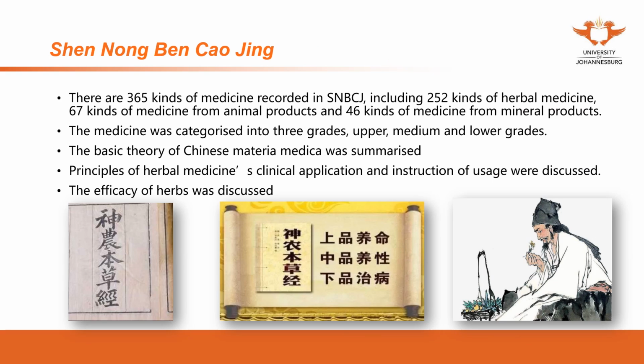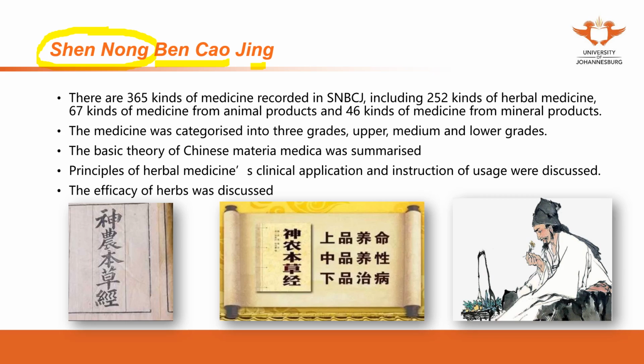The third book that we are going to introduce is Shennong Bencao Jing. We have mentioned Shennong in the legends, a figure with a buffalo head and buffalo horns. Bencao means herbal medicine, Jing means the book. So this book focuses on herbal medicine and is attributed to Shennong.